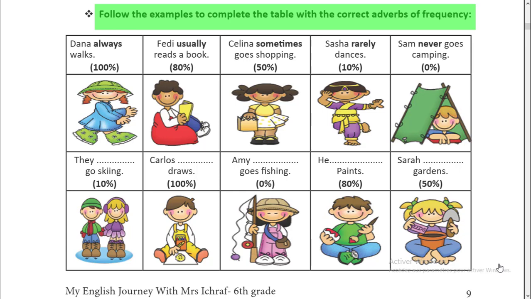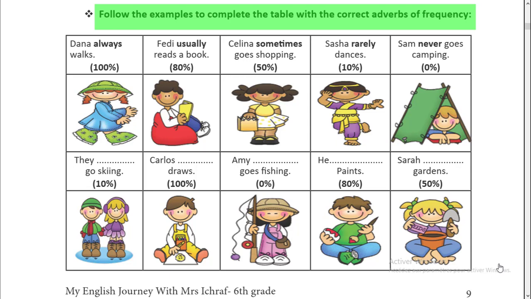Hi guys! Today we are going to learn about adverbs of frequency. So please take your book, page 9. Here is the activity. Follow the examples to complete the table with the correct adverbs of frequency. But first, what are these adverbs?